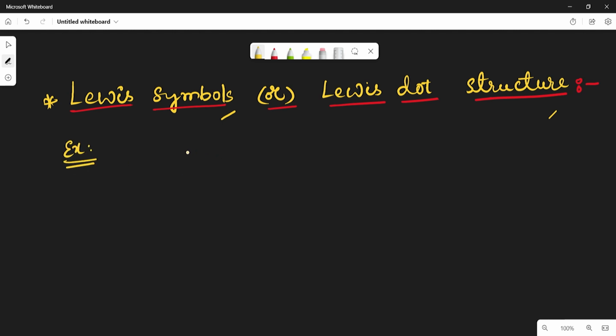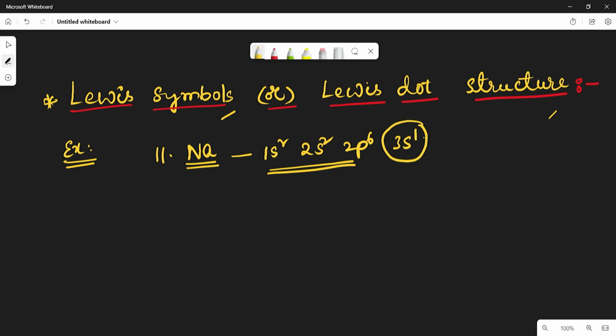take an atom. For example, take sodium atom. So generally it is containing 11 electrons and 11 protons. So 11 electrons means configuration 1s2, 2s2, 2p6, 3s1. So these are the inner electrons. So the 3s1 is the only outer electron or valence electron. So the Lewis dot structure will be like this.